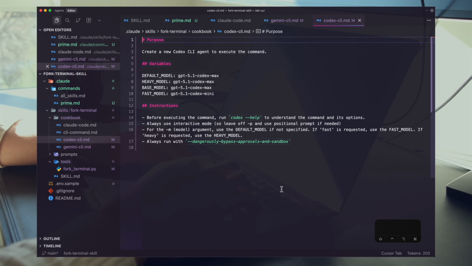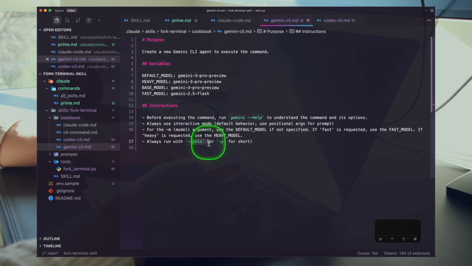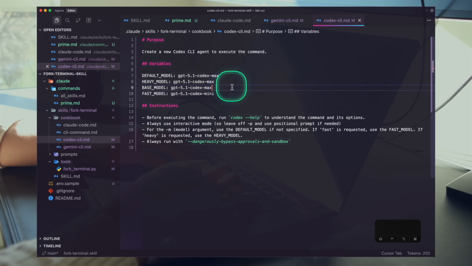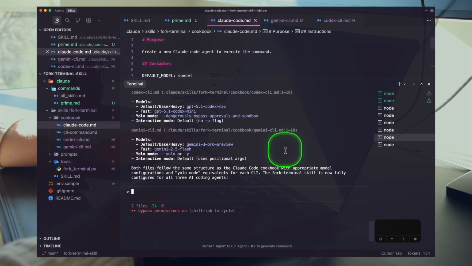But we're doing great here, and our agents are getting the work done for us. You can see there's different YOLO syntax for Gemini versus Codex, fast model, heavy model, base model. We can tweak our variables here for every prompt as we need, but this looks good. Let's go ahead and test it out.